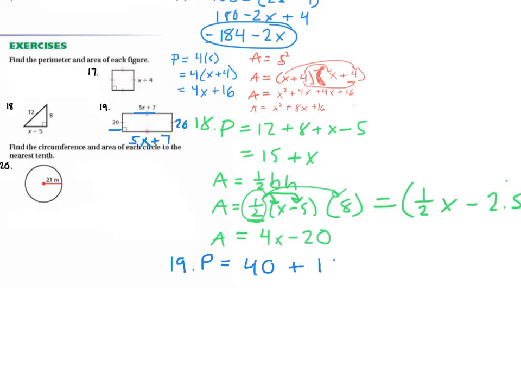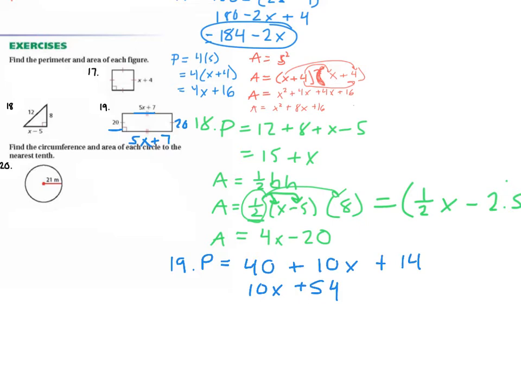Can you do this? I put 2 and then in parentheses 5x plus 7. Yes, you could just do 2 times the length and 2 times the width, and add those two. Or you could just add up all the sides, whichever you prefer. Allie, what did you get for your answer? I got 10x plus 54. Perfect. 10x plus 54.